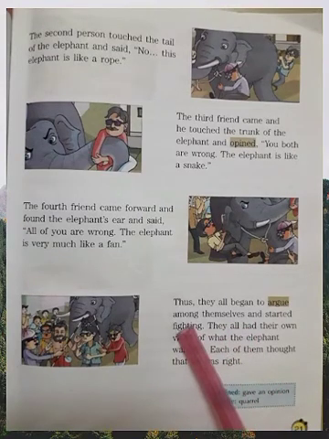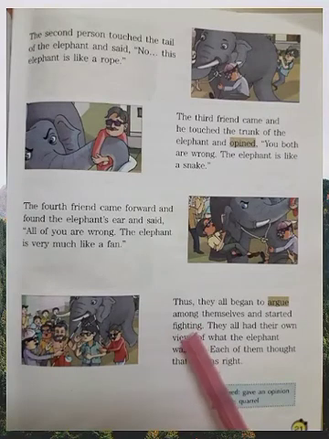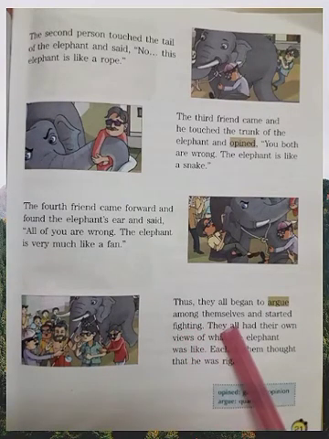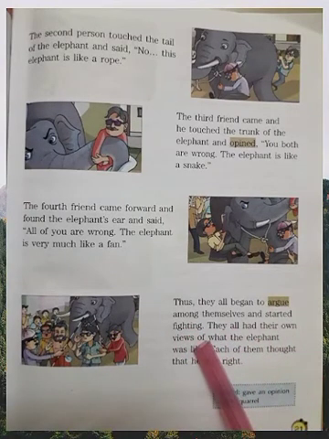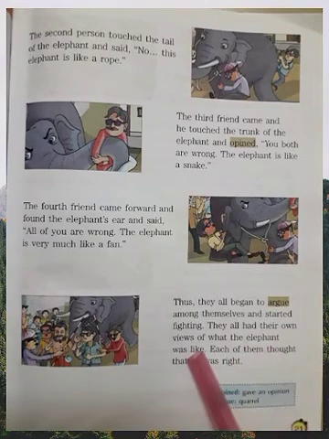Why not between themselves? Among themselves because they are more than two. If there are two persons, it is between. They started to argue among themselves and started fighting.